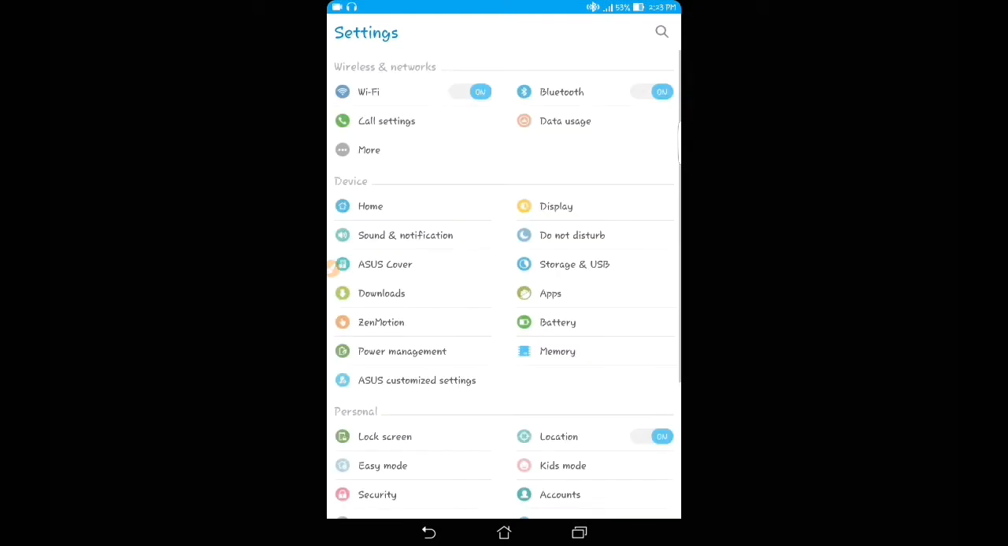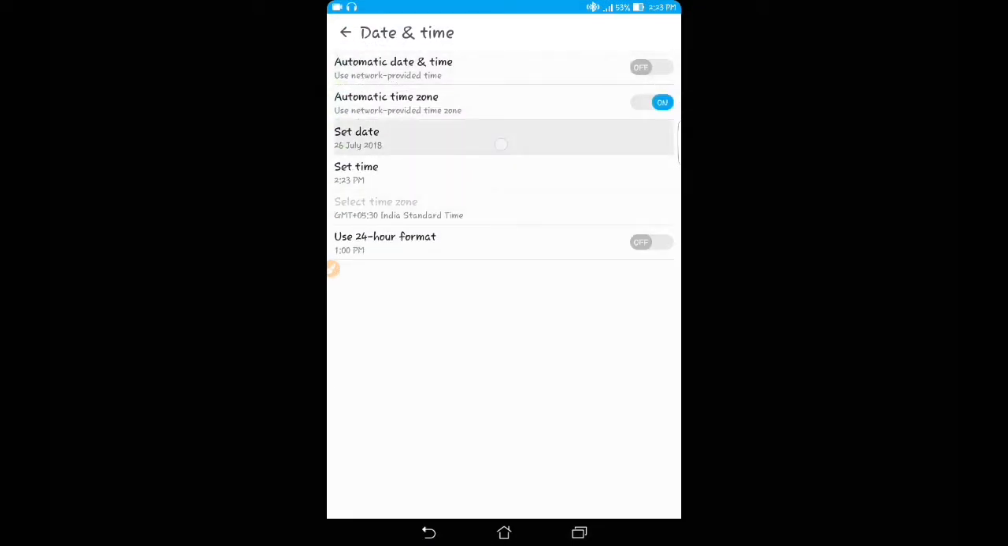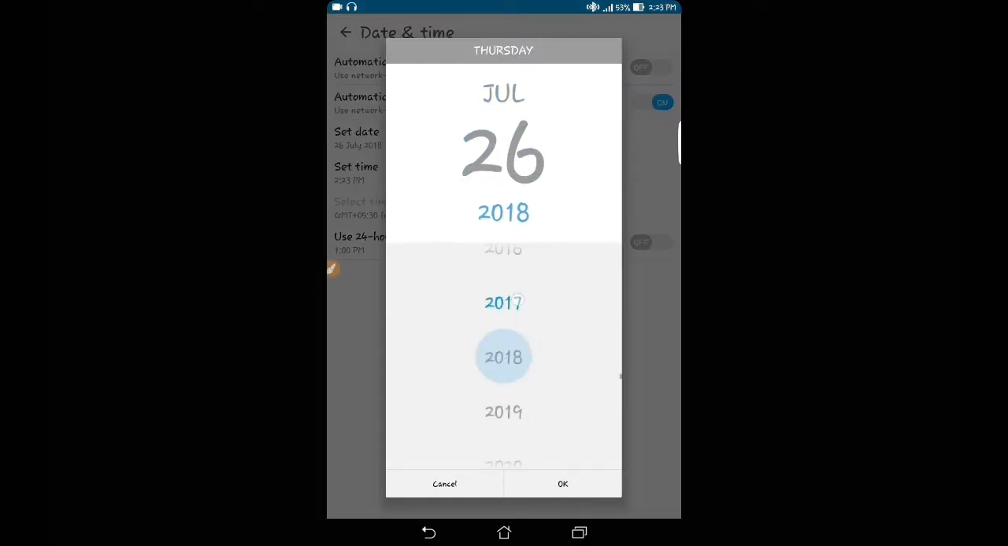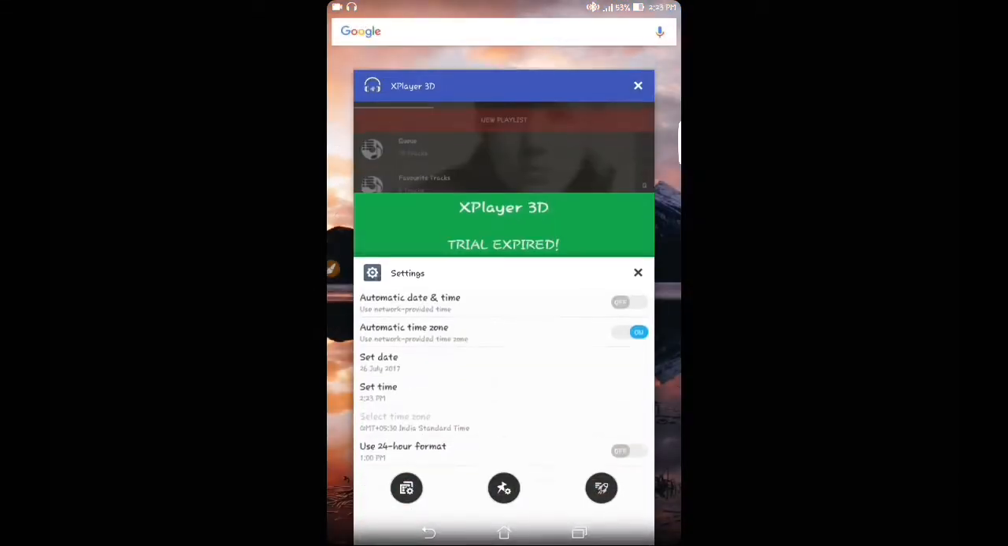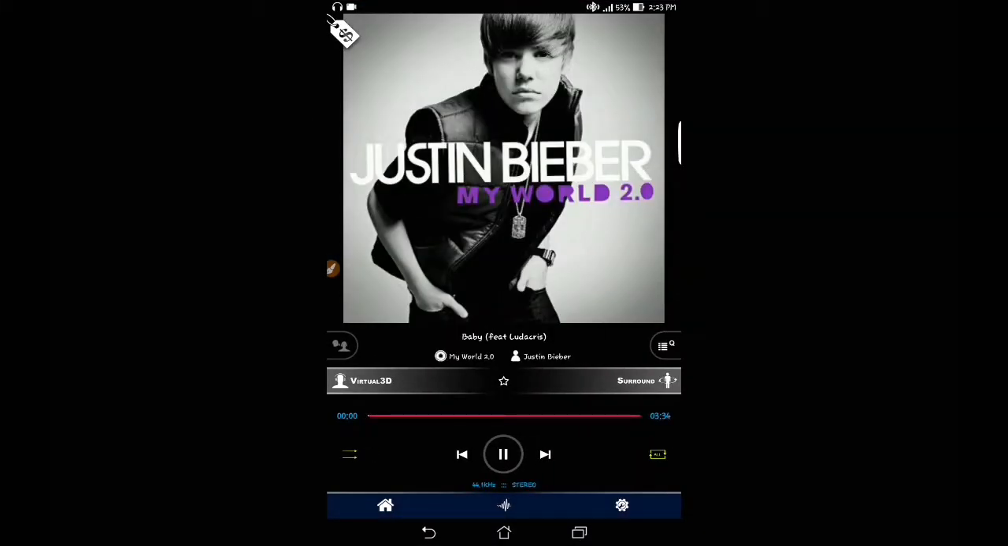Go to settings, go to date and time and change the year. Now play.